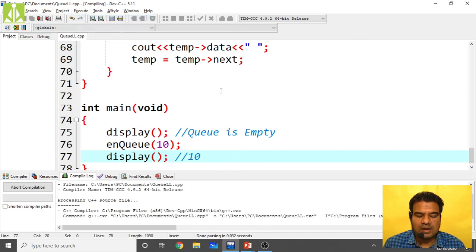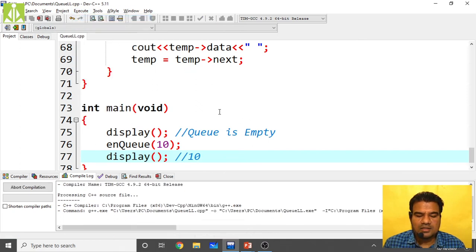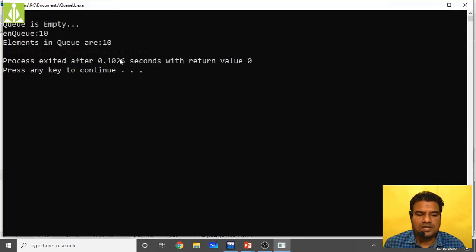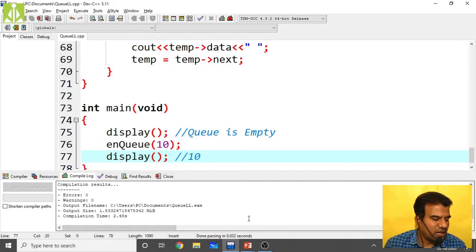Now execute, compile, compilation successful, execute, run, see. Queue was empty, then we enqueued 10. So when you enqueue 10, it is displaying that one. Elements in queue are 10. Likewise, we are getting. So enqueue another element.